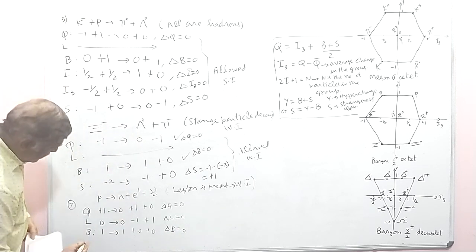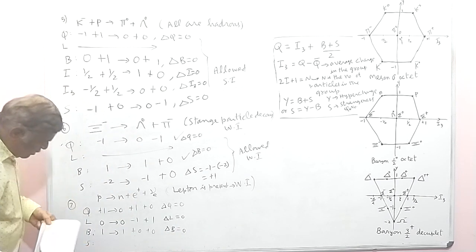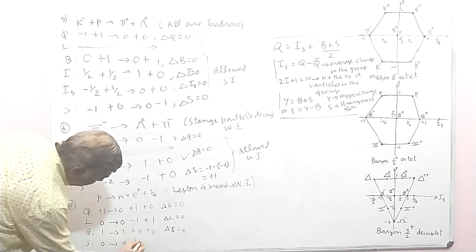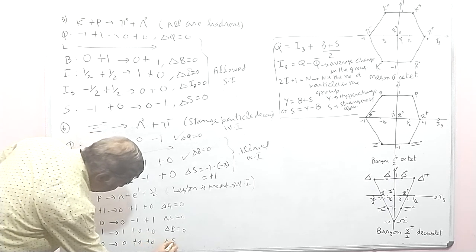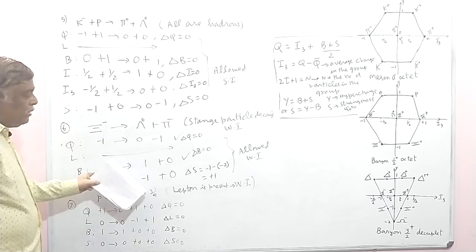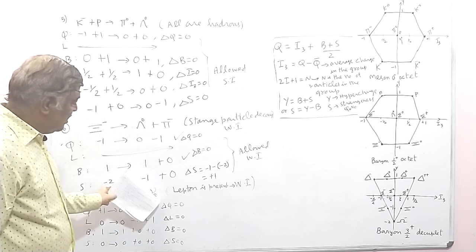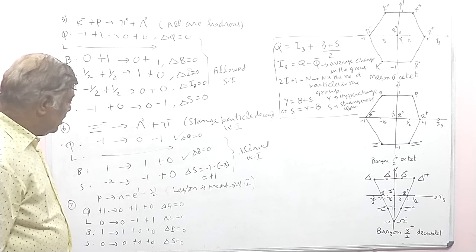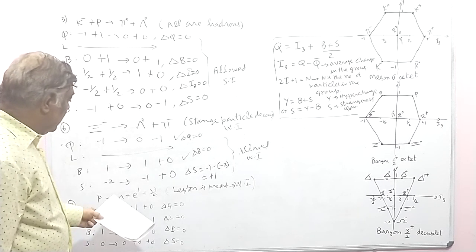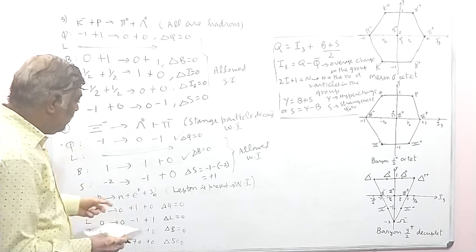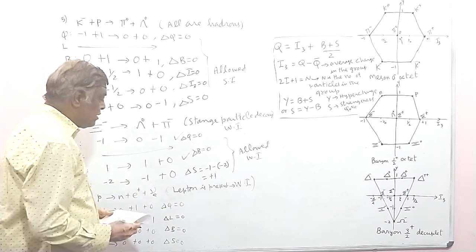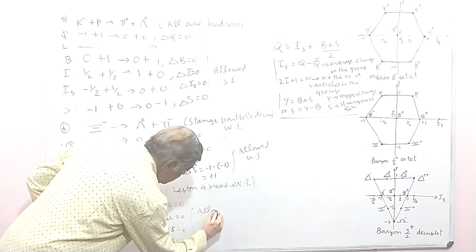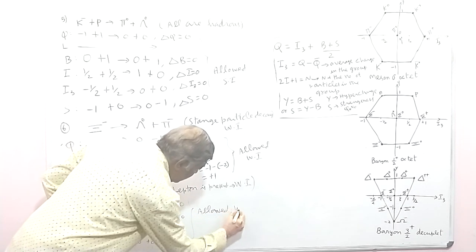And the strangeness number is 0 for all the particles. So delta S is 0. Therefore, all the conservation laws are satisfied for charge, lepton number, baryon number, as well as strangeness. Therefore, this is an allowed reaction through weak interaction, because since a lepton is present, this is a weak interaction.